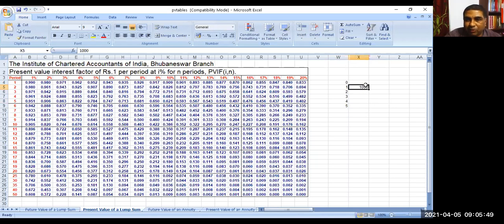Is it visible? You want to know the present value of this. One option is that each of these 1000 rupees has to be discounted and brought to the present point. Then we'll add up those present values. We'll find out the present value of this series of cash flow called annuity. Understood?